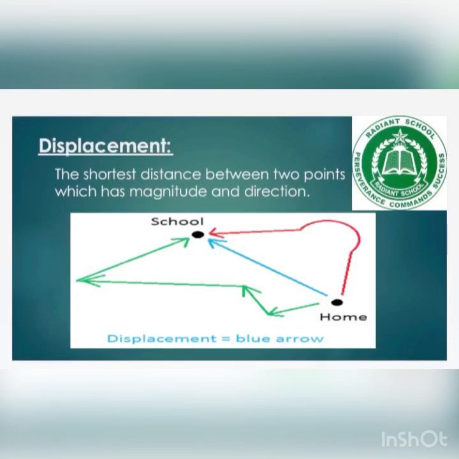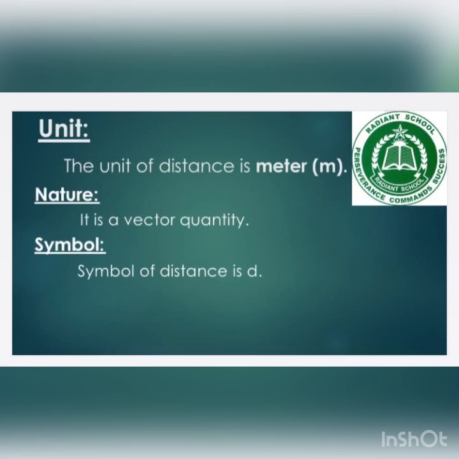Here is another important point, students: the direction is also associated with displacement. It means that displacement is a vector quantity. Like distance, displacement is also a length, so its unit is also meter. Displacement and distance both have the same unit, which is meter.